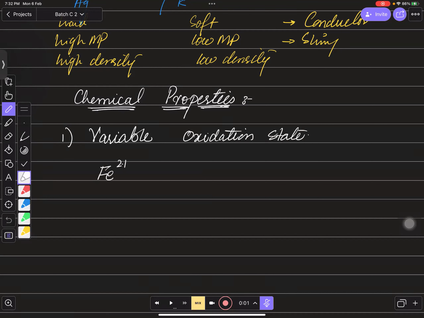और जब आप इसका नाम लिखोगे तो आपको मेंशन करना पड़ेगा it is iron, because of the charge of +2. You need to write in Roman: it is iron 2 chloride. It is iron 2 chloride.